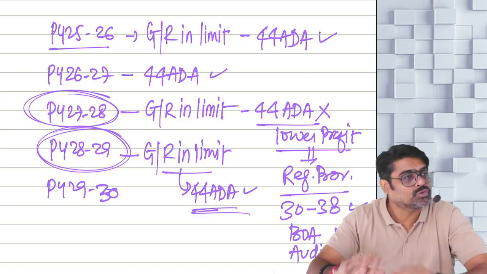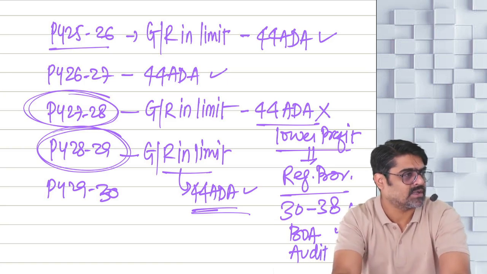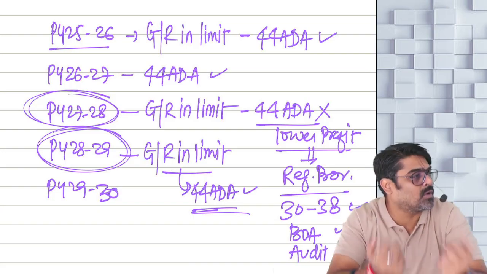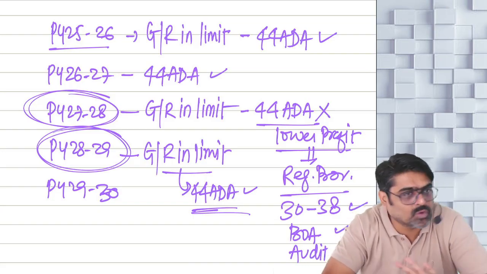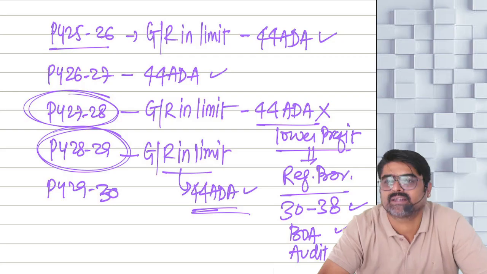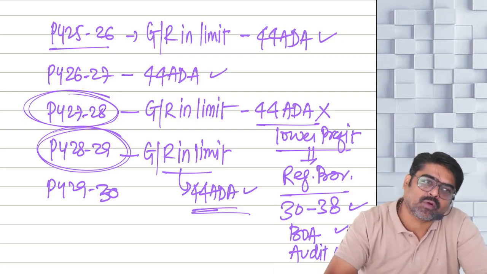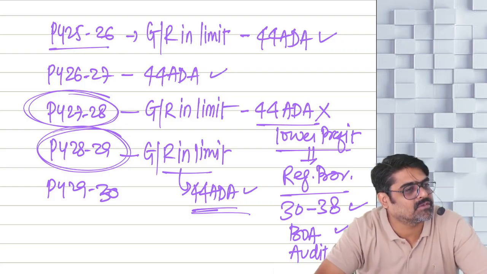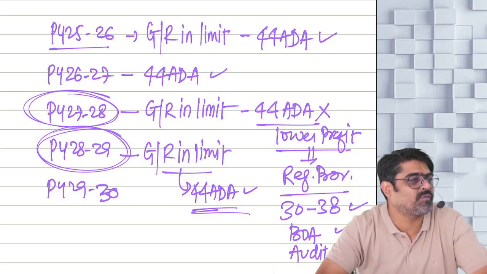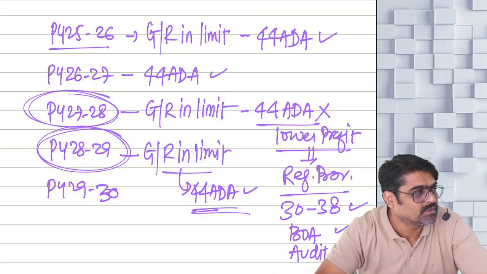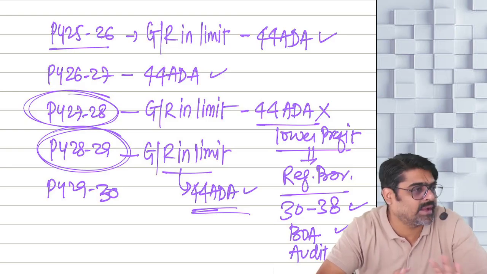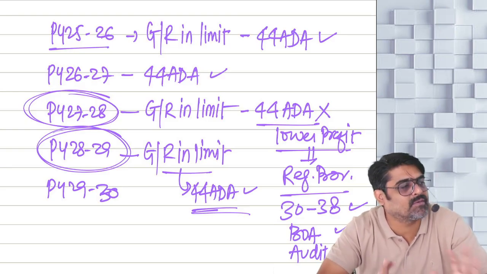And once you show lower profits in any previous year, there is no restriction that for the next 5 years again you cannot follow 44 ADA. There is no such restriction. Understanding? So whenever you want, you can again start following 44 ADA. Advance tax installments, only one, on or before 15th of March. Yes or no? Pay the entire advance tax liability in whatever way you can. But make sure all the advance tax is paid by you.